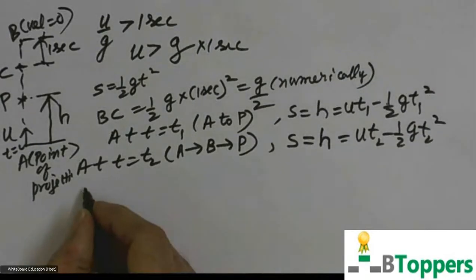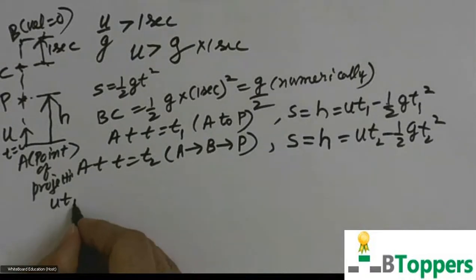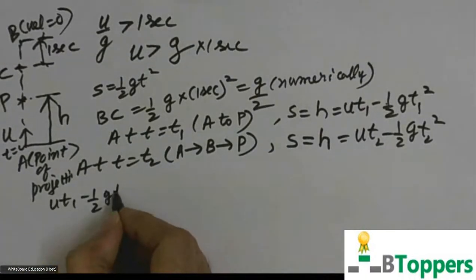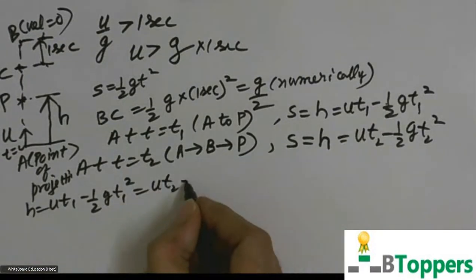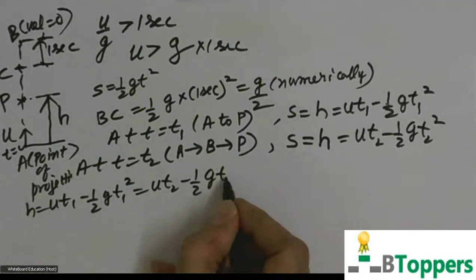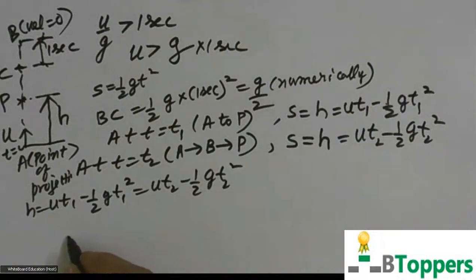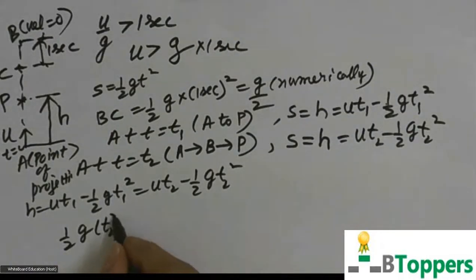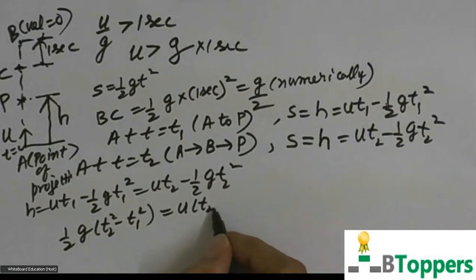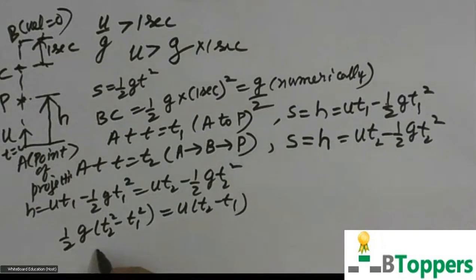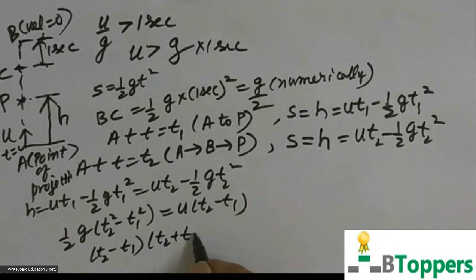So you can write ut1 minus half g t1 square is equal to ut2 minus half g t2 square. So if you collect the terms containing acceleration due to gravity to the left hand side and terms containing initial velocity to the right side, t2 square minus t1 square, you can write t2 minus t1 into t2 plus t1.